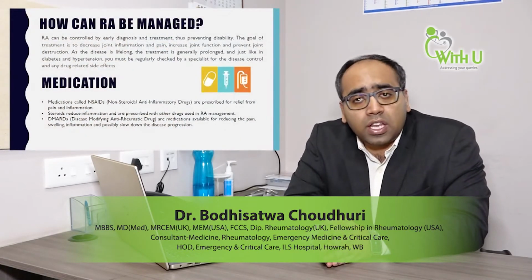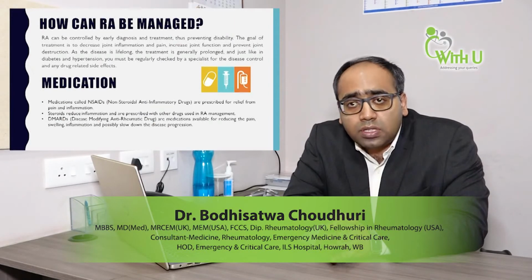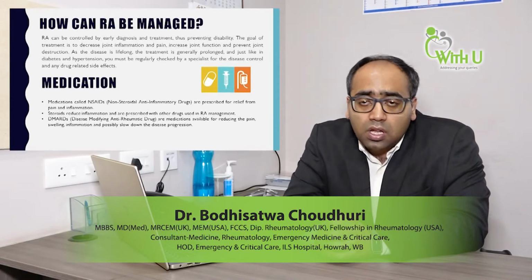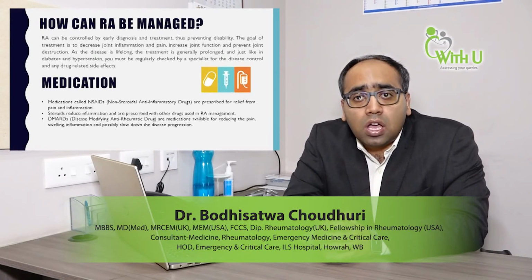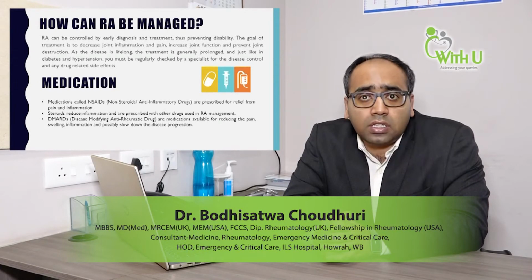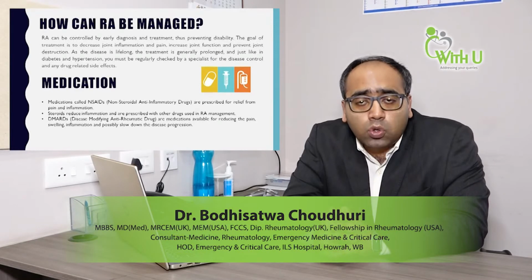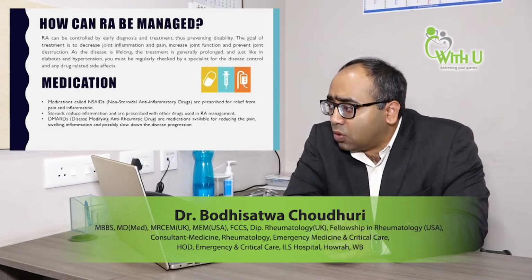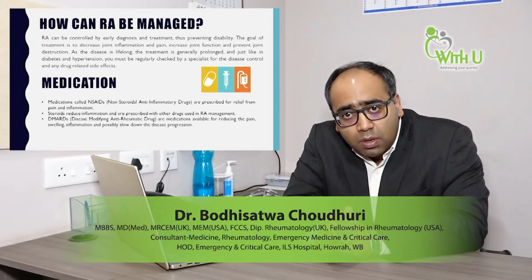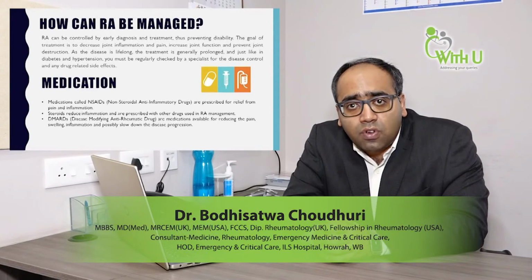How can RA be managed? After early diagnosis, early treatment is to be initiated. If we can start treatment at the very onset of the disease, the long-term prognosis is best. Our motto and goal of treatment is hit hard, hit fast. The goal is to decrease the joint inflammation, increase joint function, and prevent the chances of deformity.